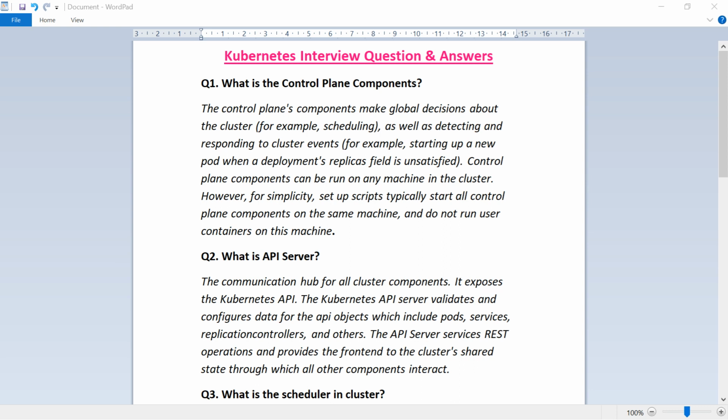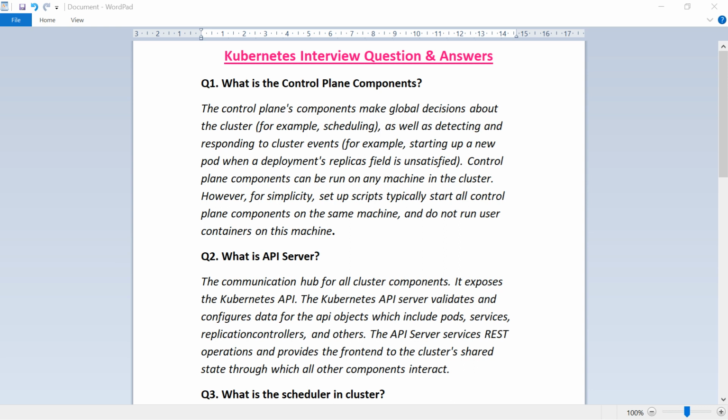Next question. What is API server? For a change, some people will ask, what are the control plane components? You can say like this: Kube-API Server, Kube-Scheduler, Kube-controller, and etcd. These are control plane components.